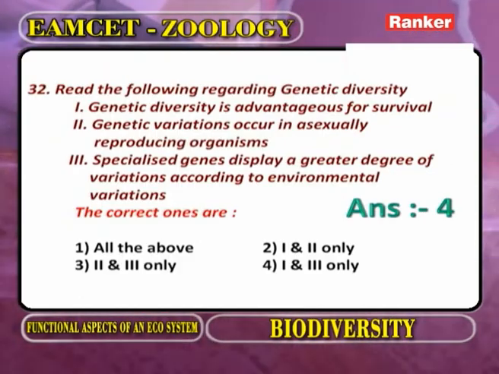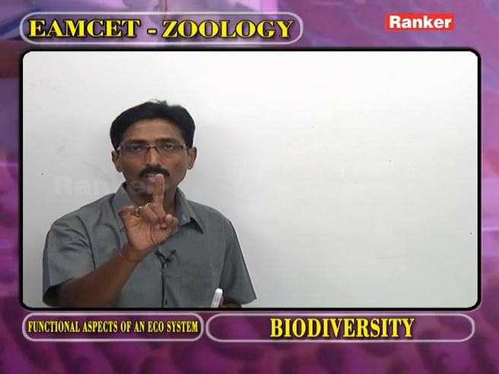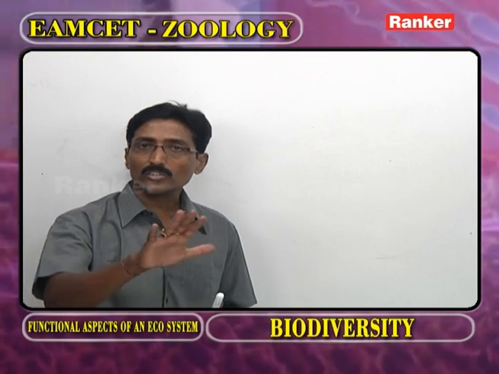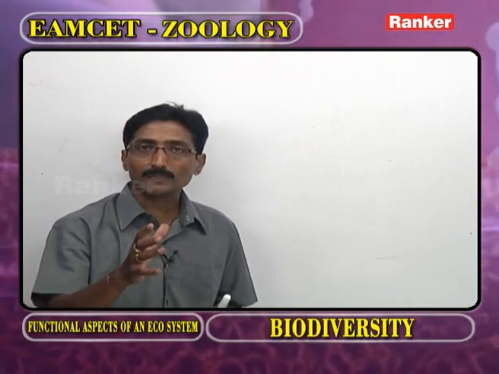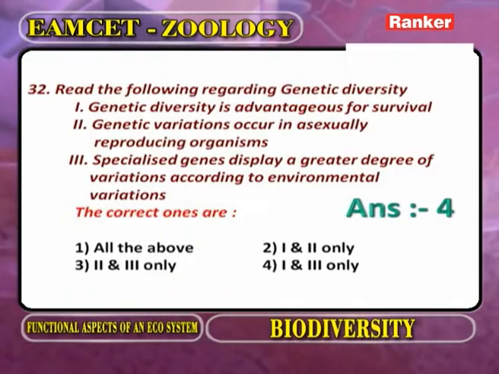Genetic variations occur in asexually reproducing organisms. It is wrong, because in asexual reproduction, how many organisms participate? Only one organism. There is no gamete formation and no fertilization, so there are no recombinations and variations. So the second statement is wrong.